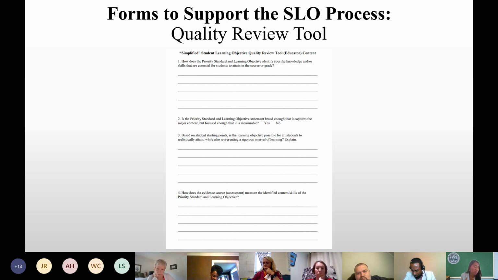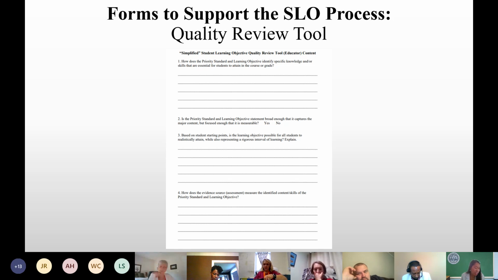Similarly, question number 3: based on students' starting points, is the learning objective possible for all students to realistically attain while also representing a rigorous interval of learning? Again, I break that down to myself: is there a set goal, a learning objective? And then go over the actual SLO so that you can see how that rigor is being presented.